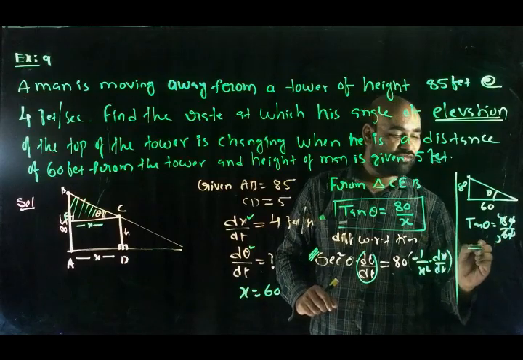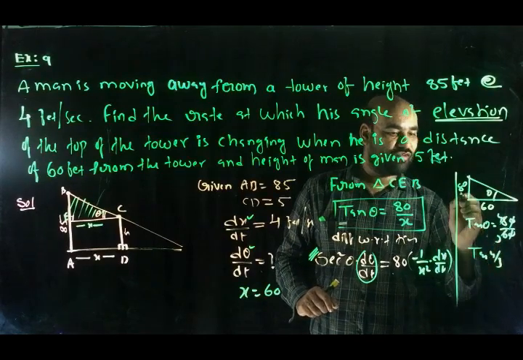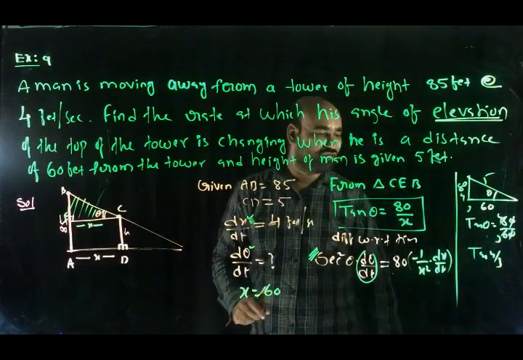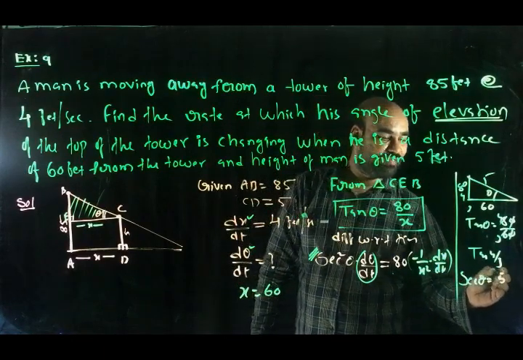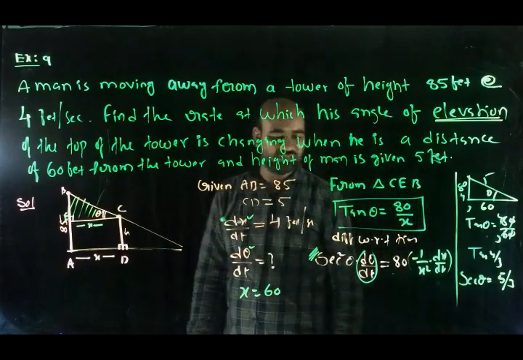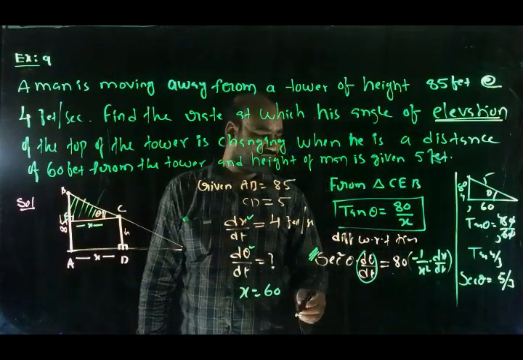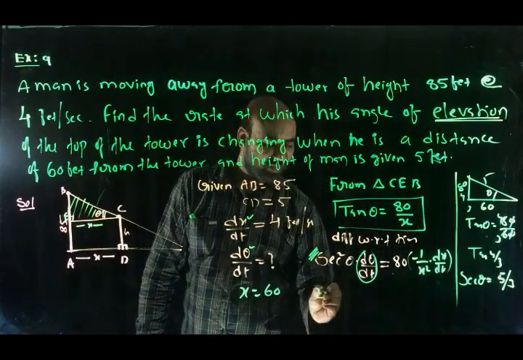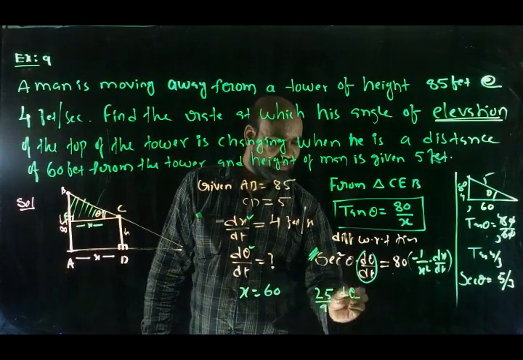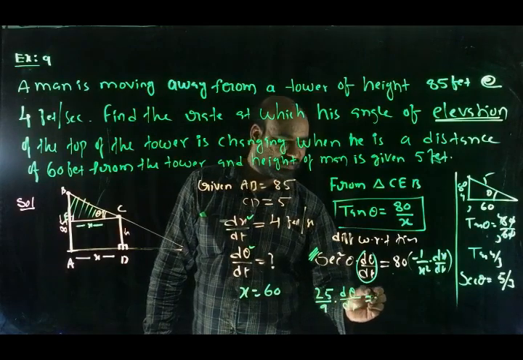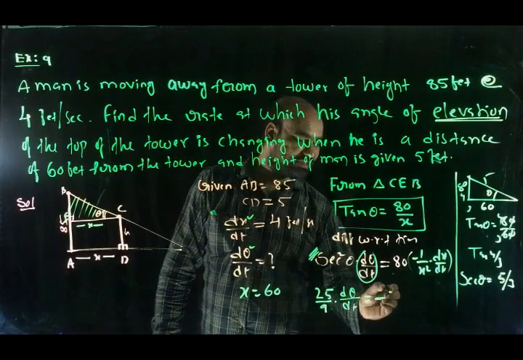So tan theta is 4 by 3, with sides 4, 3 and hypotenuse 5. Secant theta equals 5 by 3. Now I substitute: secant square theta, 25 by 9, times d theta/dt, which we should find, equals minus 80.